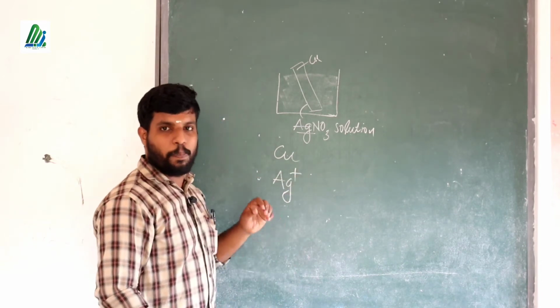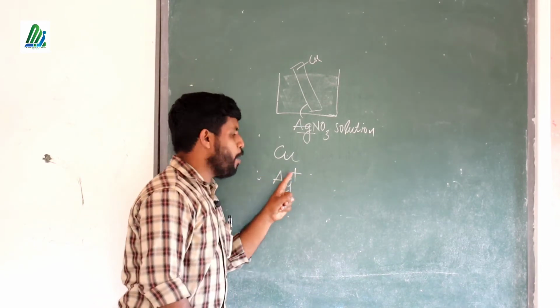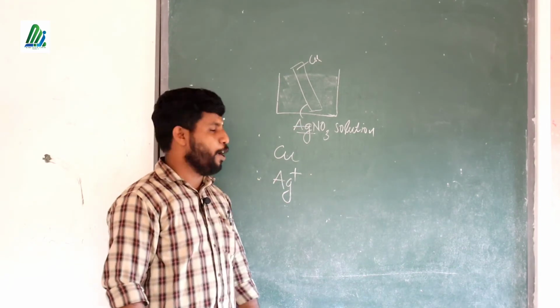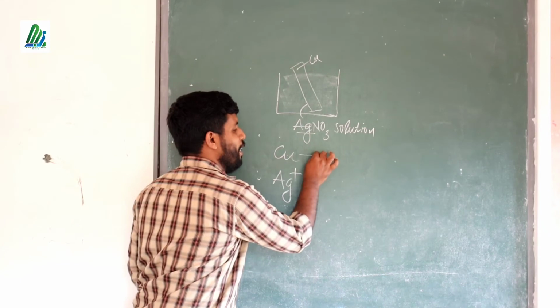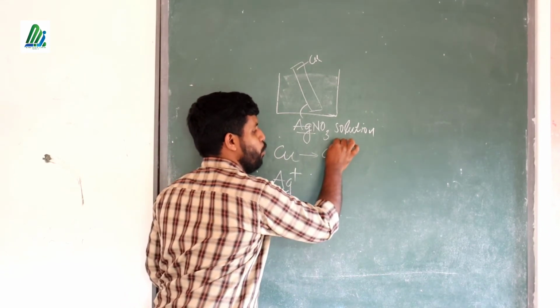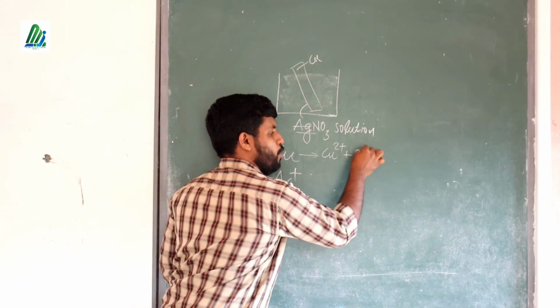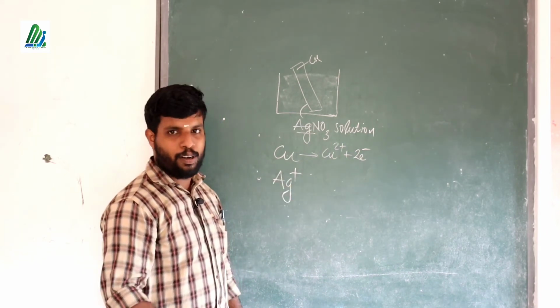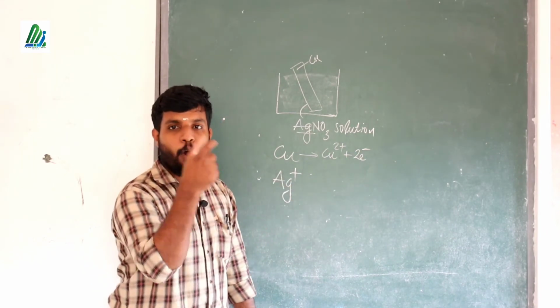There is a special case. Ag has only one positive charge, a singly charged ion. So the Cu will donate electrons and become Cu2+ by the donation of 2 electrons. Cu gives Cu2+ plus 2 electrons. This equation represents the oxidation.